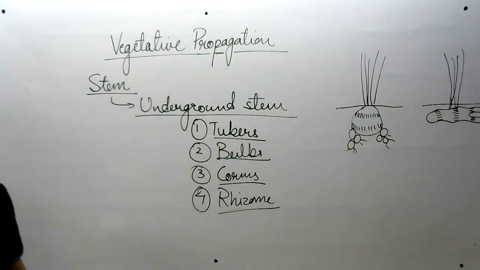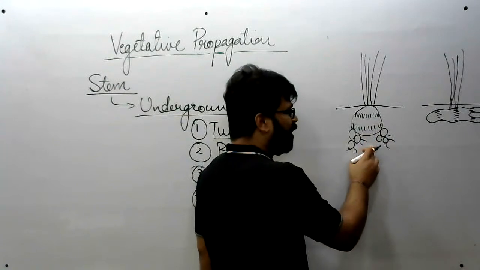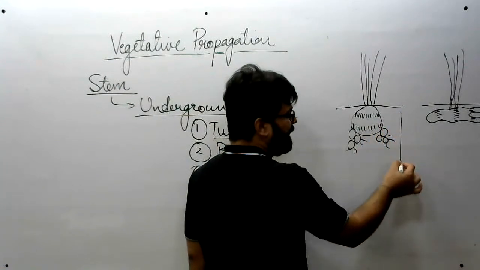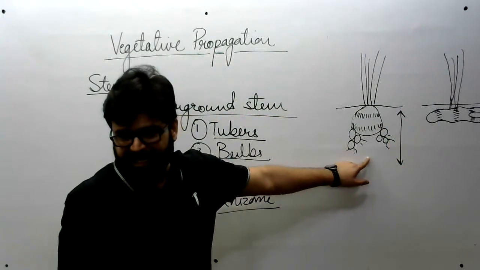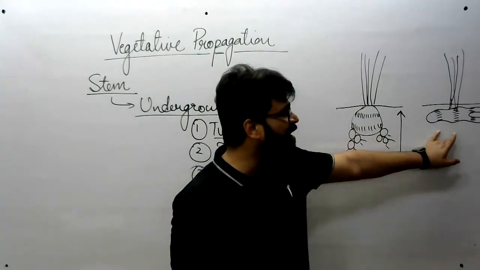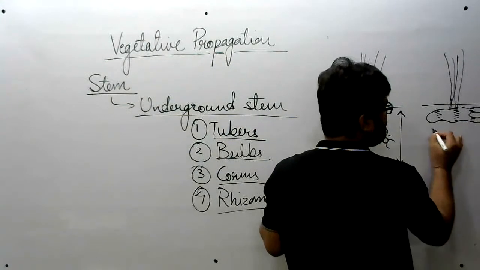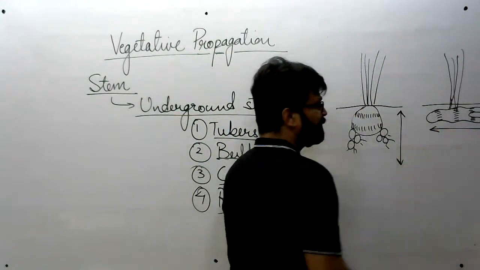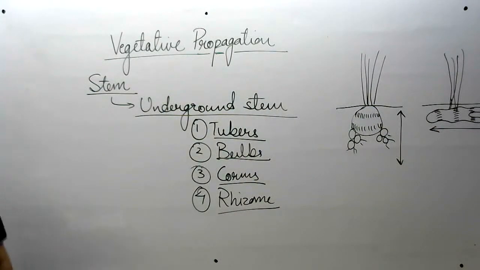Absolutely right, Husaina. Brilliant. The plane of growth of corm is like this. It is vertical in the ground. Whereas the plane of growth of rhizome is like this, horizontal. This is the main difference between corm and rhizome.